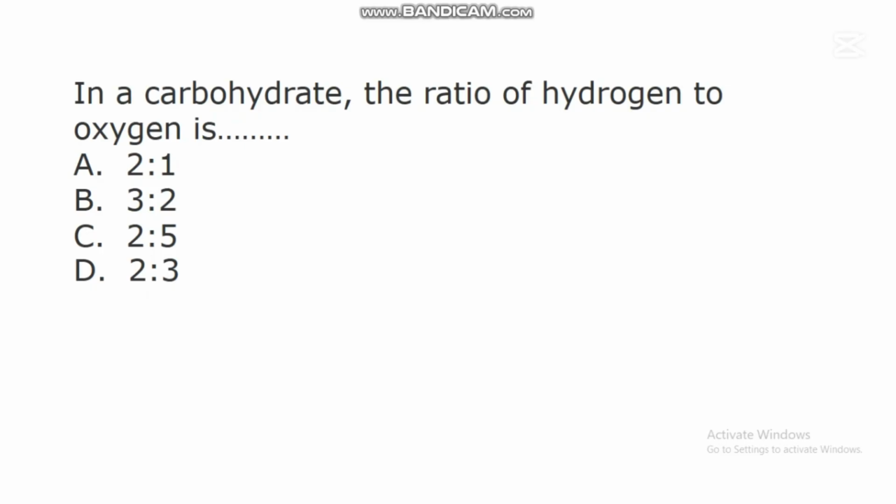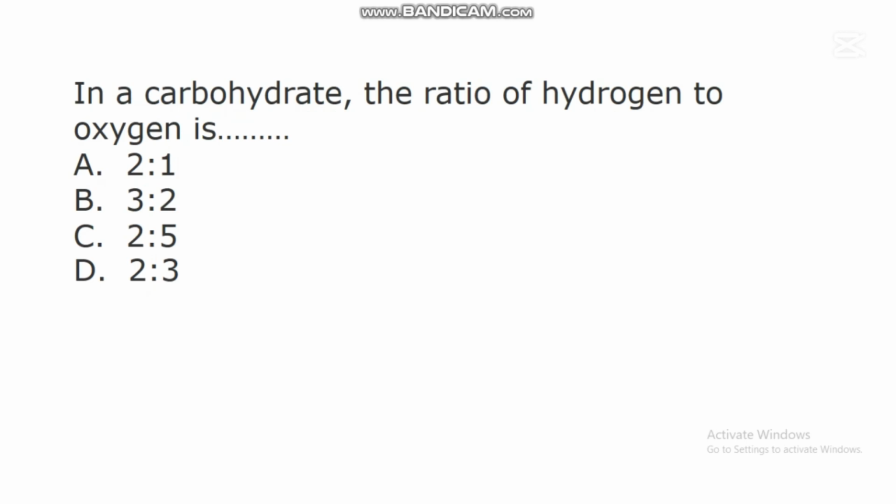The next question says, in a carbohydrate, the ratio of hydrogen to oxygen is dash. A. 2:1. B. 3:2. C. 2:5. D. 2:3.